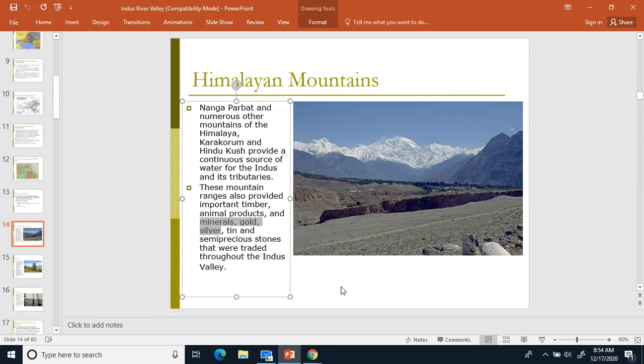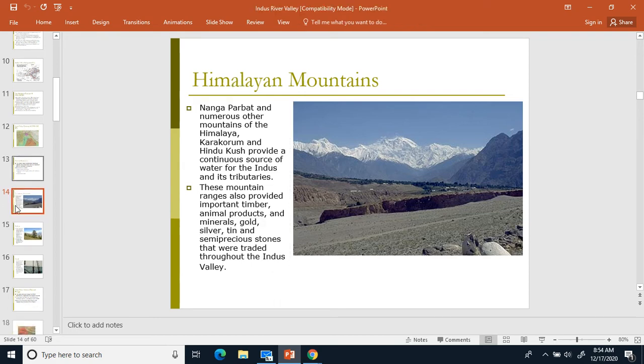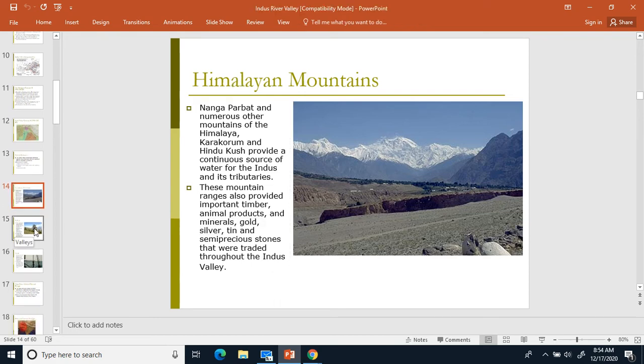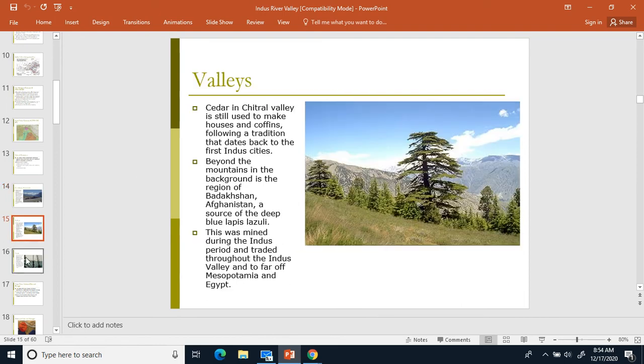This is a big problem in Europe. There are only like 2 places you could really get tin from. So it made it kind of difficult to really get going into the Bronze Age, when your tin supply only came from like 2 places. So tin, super important for getting going on a Bronze Age civilization. For valley areas, the areas in between those mountains, you can get like lapis lazuli, for example, and other minerals.